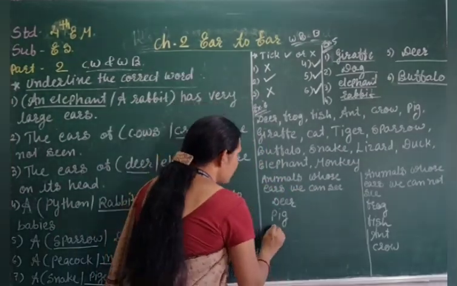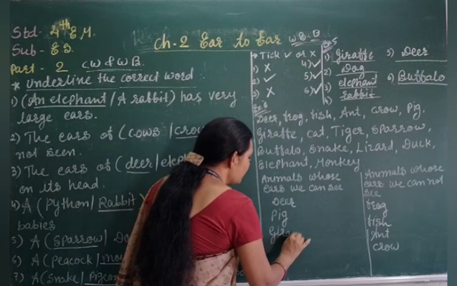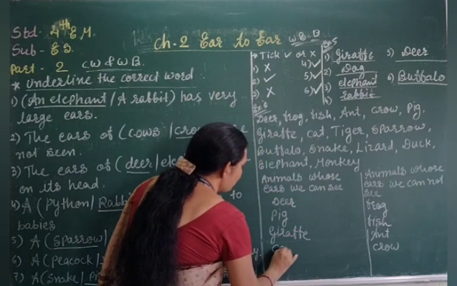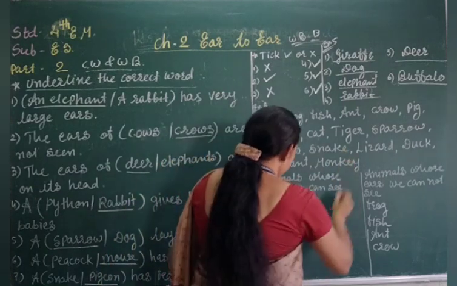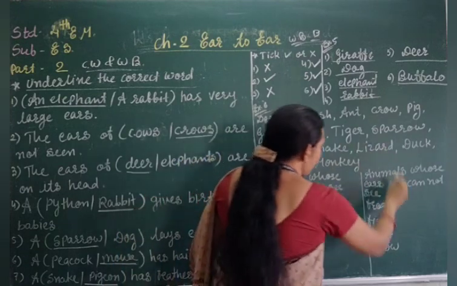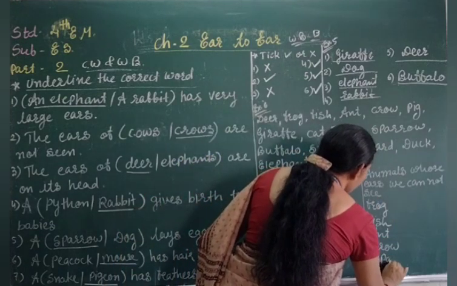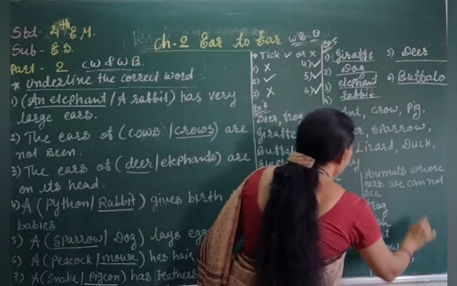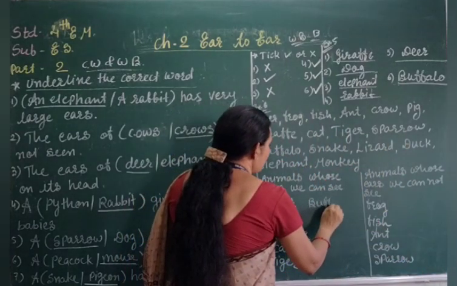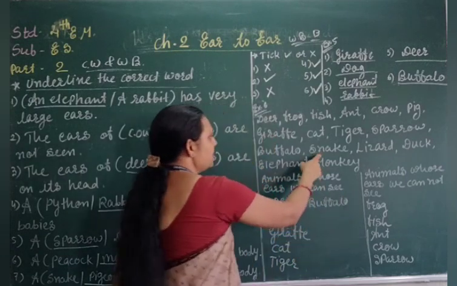Now giraffe has the ear, right? Cat also has the ear. Tiger also has the ear. Sparrow doesn't have the ear, so we have written here. Then buffalo has the ear, right?